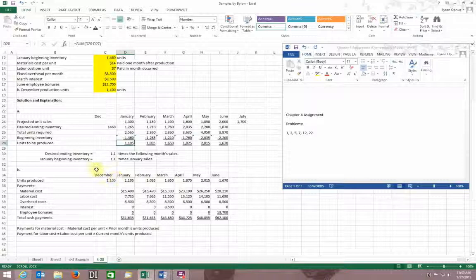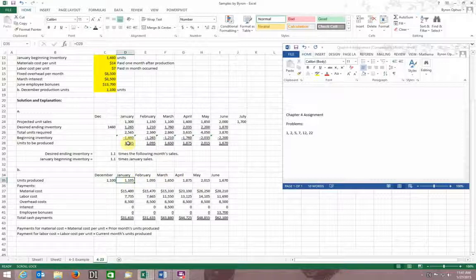Okay, then I do a cash budget, and I come down. I've got December, January, February, March, April, May, June. I know my units produced are those. Units produced, it gives me, I think, for December, if I'm not mistaken, consistent. Yep, it tells me at the very end there that I had 1,100 units produced in December, so I just input that in there. This stuff I just copy down, right? I can just do that by saying this is equal to this.